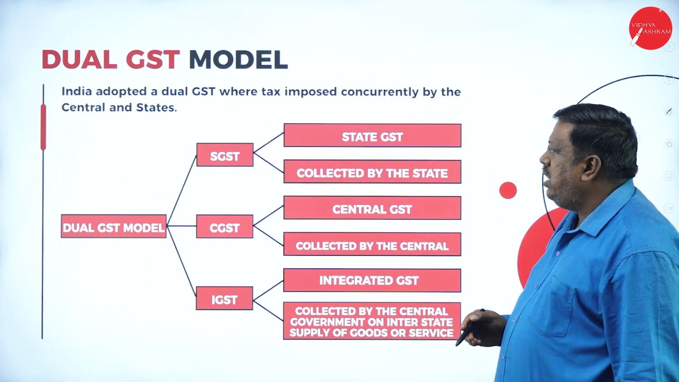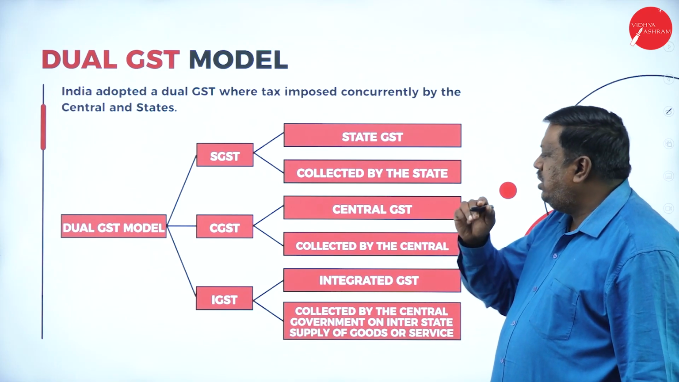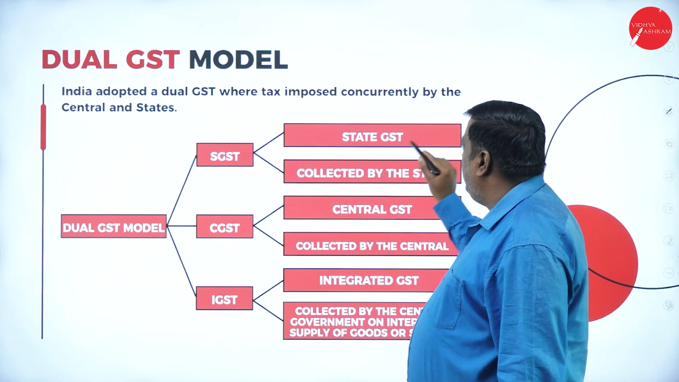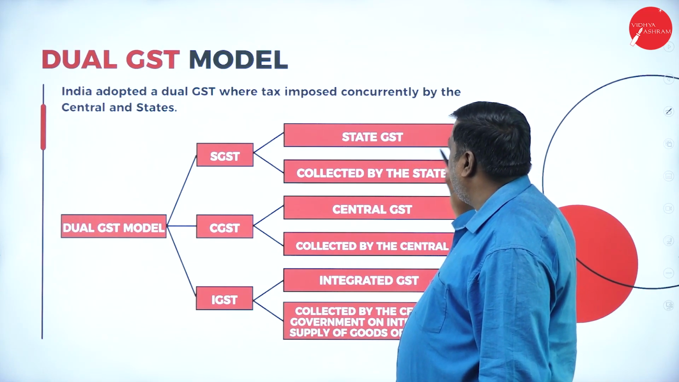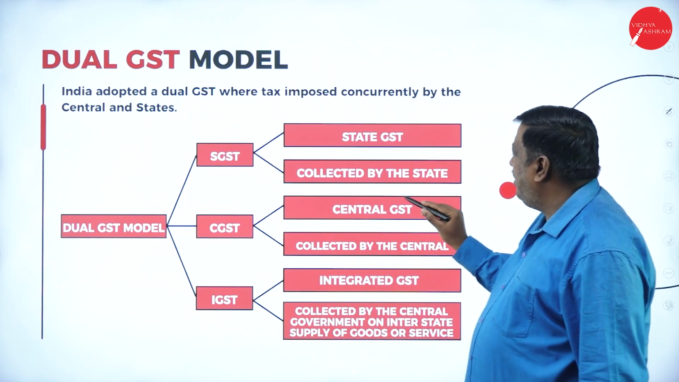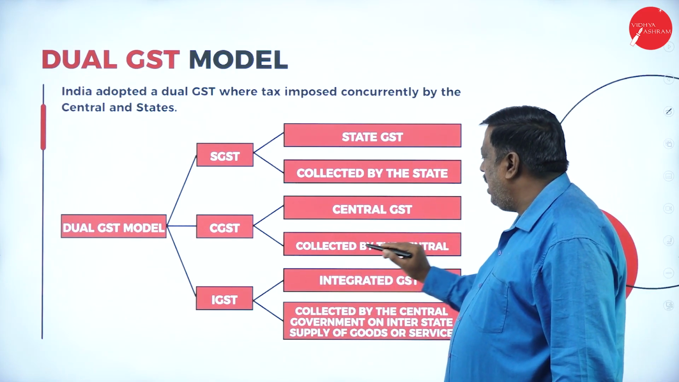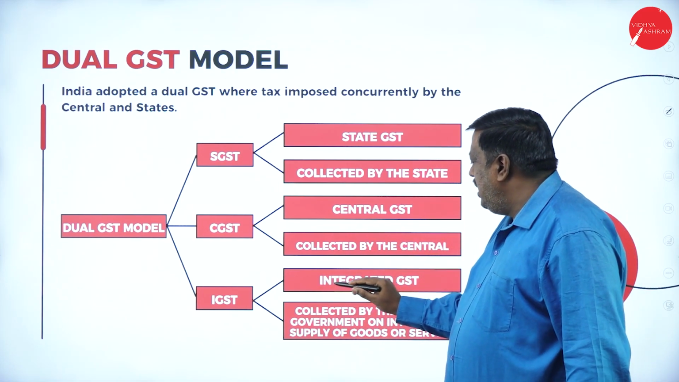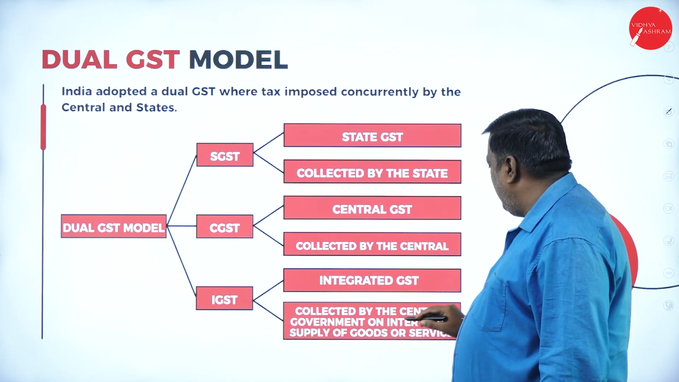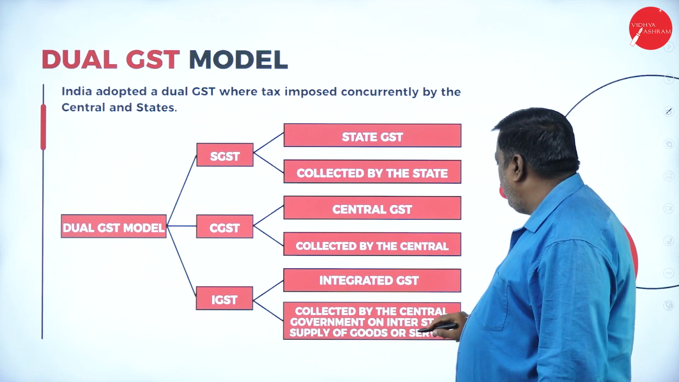What is the GST dual model? The GST dual model is nothing but SGST, state goods and services tax, collected by the state. CGST is central goods and services tax, collected by the central government. IGST is integrated goods and services tax, collected by the central government on the interstate supply of goods or services.